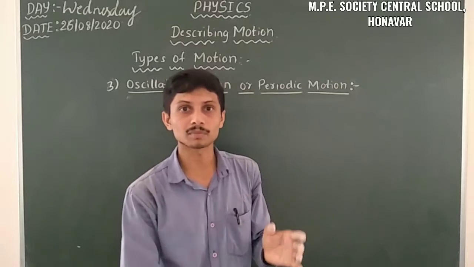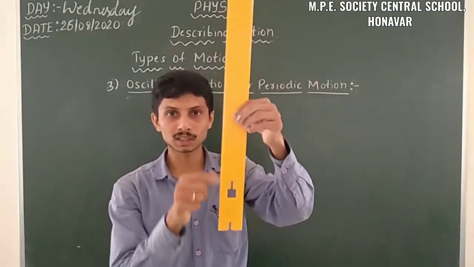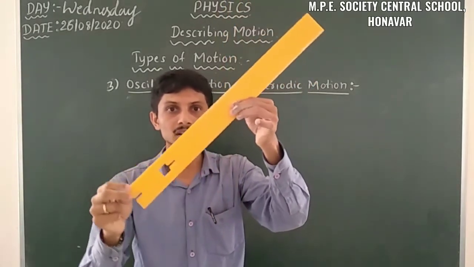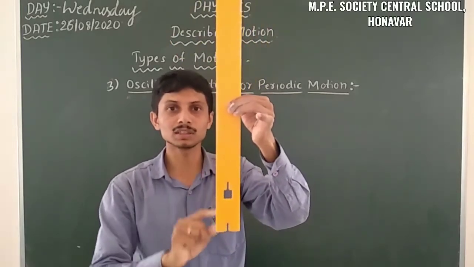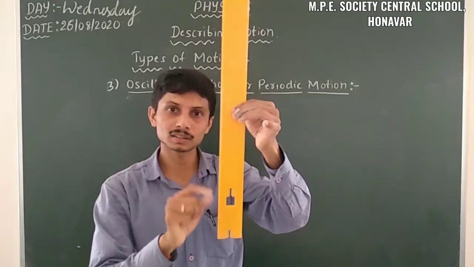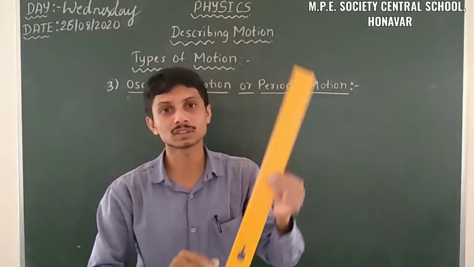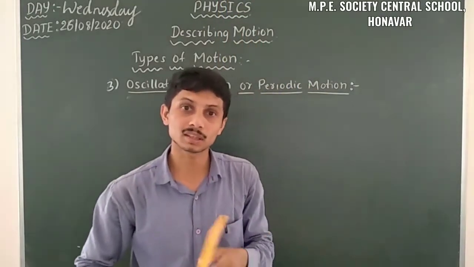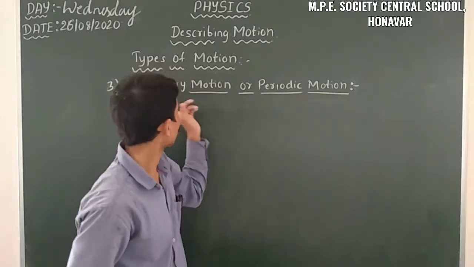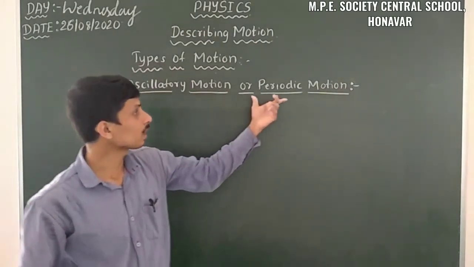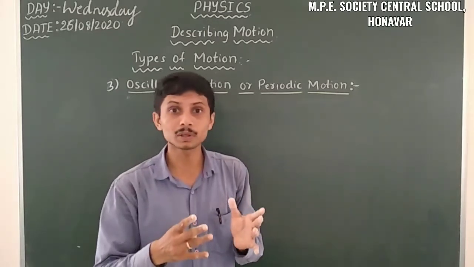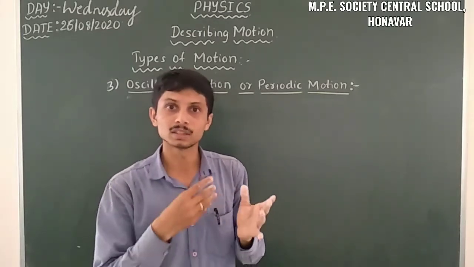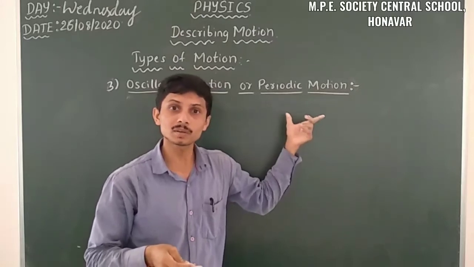When the object starts from here, comes here, and then comes back to the same position, this motion we call one oscillation. That's why we call it an oscillatory motion. We also call it a periodic motion, because it repeats with some period of time.